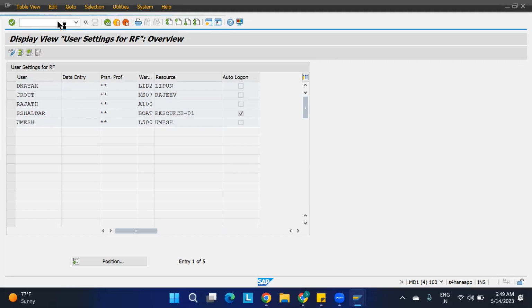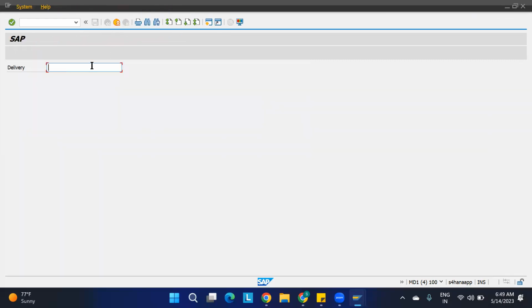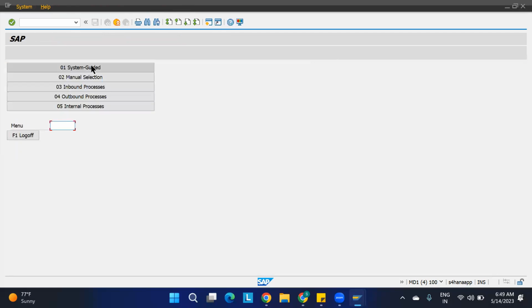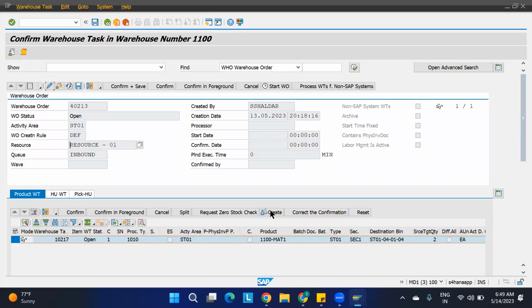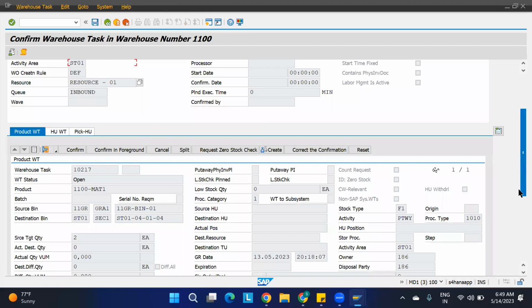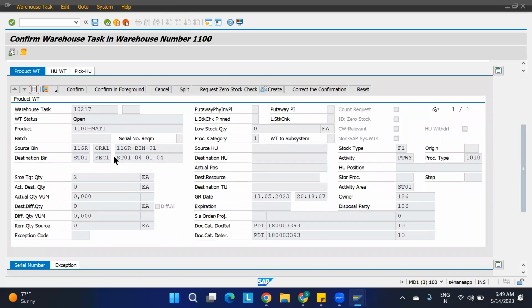Remembering. Okay. So here directly it is asking for delivery because somewhere else we have done until this. That is why it is asking. So I will just go back. See, these are the different things it is going to show. I am doing the inbound process, with some unloading. This is not the POC, I think. See, unloading and all is not taken. It directly takes the movement of the material from GR to some ST01. So there is no POC at all.